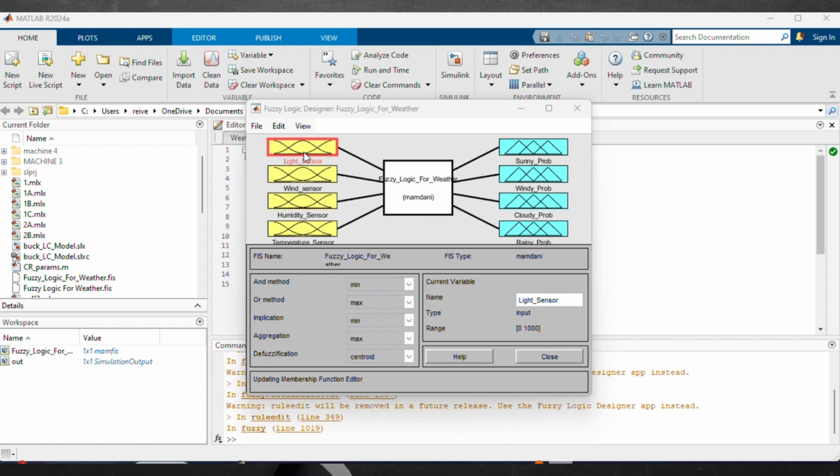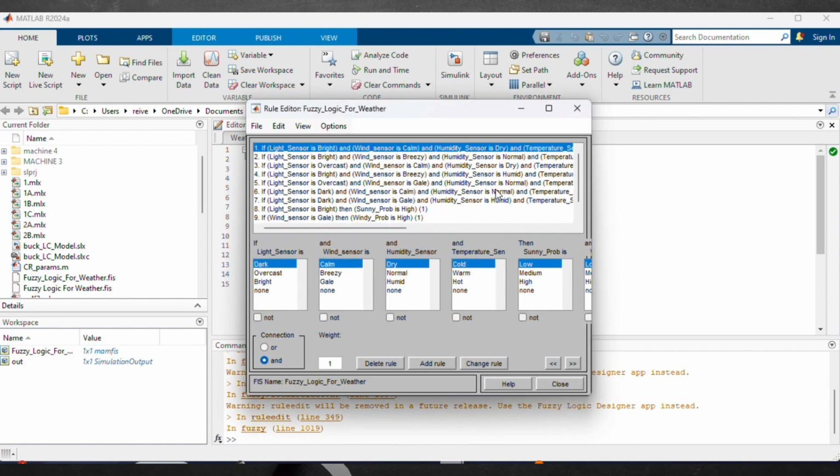systems. The architecture is built around a multi-sensor fusion approach, integrating 4 specific inputs: the light sensor for solar irradiance, the wind sensor for anemometric speed, the humidity sensor for hygrometric levels, and the temperature sensor for ambient temperature. These inputs are processed by the Fuzzy Logic Toolbox to drive 4 localized probability outputs: sunny prob, windy prob, cloudy prob, and rainy prob.